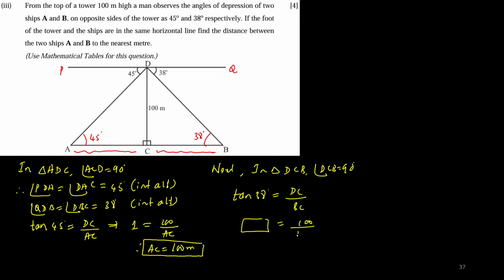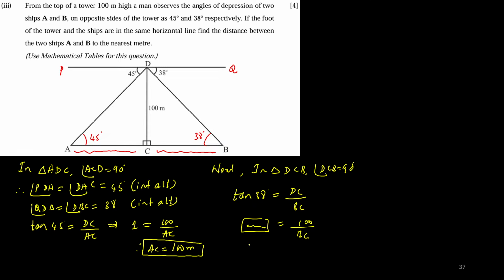Next, in triangle DCB, angle DCB is equal to 90 degrees. Now if I take tan of 38 degrees, look at this, here comes a very important thing. Tan of 38 degrees is DC divided by BC, I get. I can calculate the value of tan 38. DC is 100. BC I'm supposed to find out.